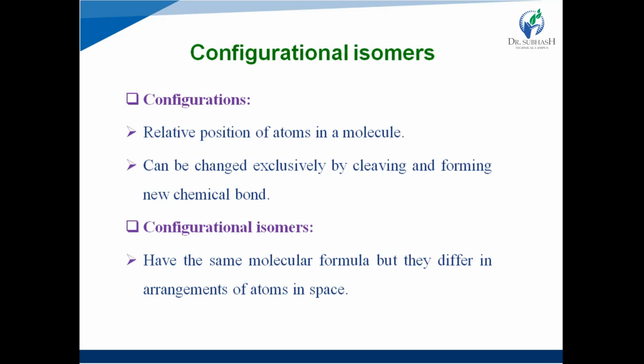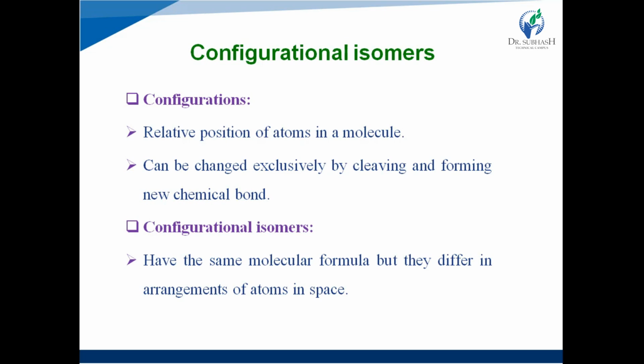Configuration is the relative position of atoms in a molecule that can be changed exclusively by cleaving and reforming chemical bonds. It is nothing but the different arrangement of atoms of a given molecule in space, without considering the changes after rotation around a single bond.